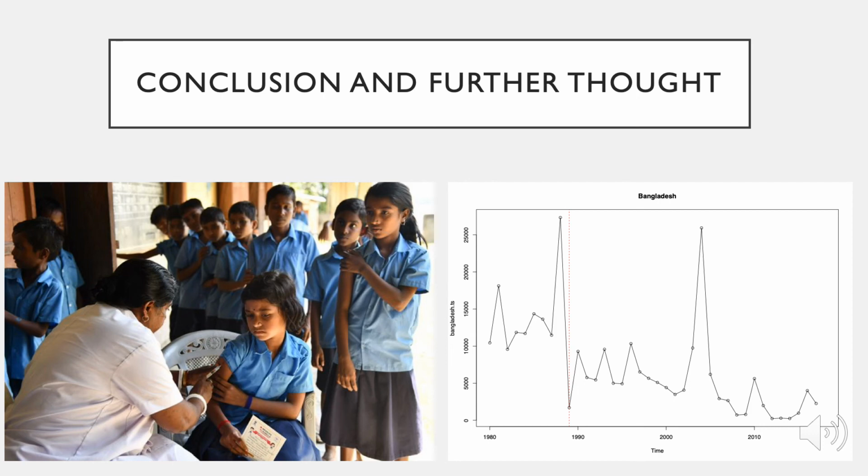Through rigorous analysis, I found that the best model to fit the data was the ARIMA 011 model, which provided a pleasing forecast for the next 10 years. With more analytical skill and knowledge in time series analysis, I would be curious to try and model the pulse interventions in the time series plot for the cases in Bangladesh, as seen on this slide.